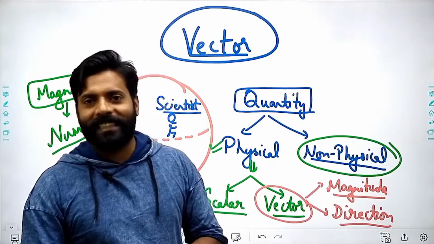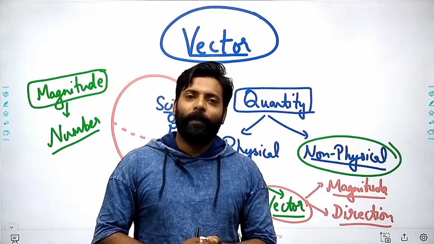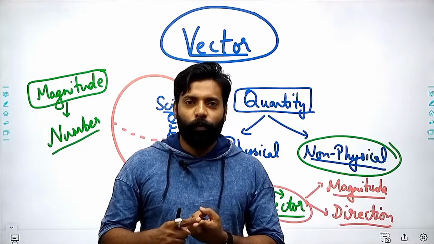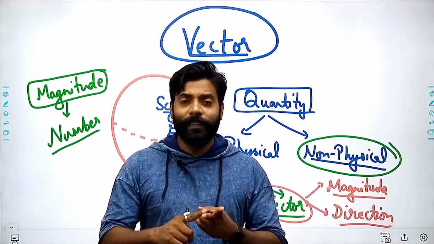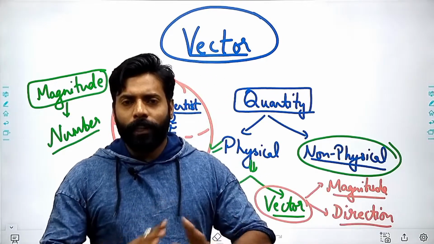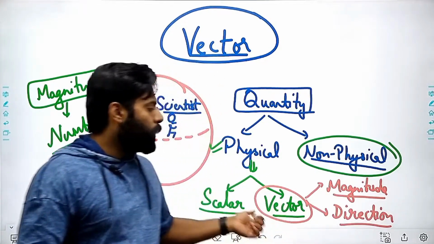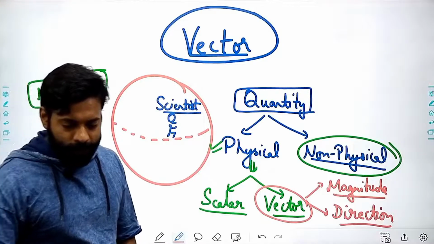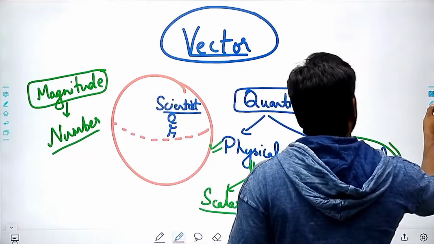You want examples, right? There are so many examples, like displacement is an example of a vector, right? Force is an example of a vector. Then angular momentum, these all are examples of vectors, right? Shall we move forward?